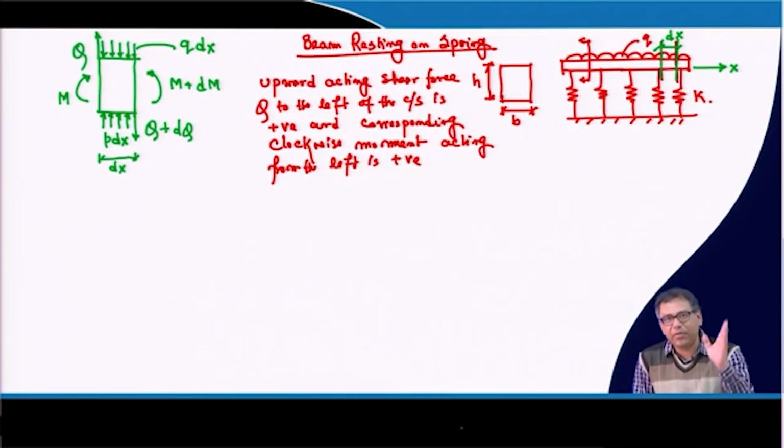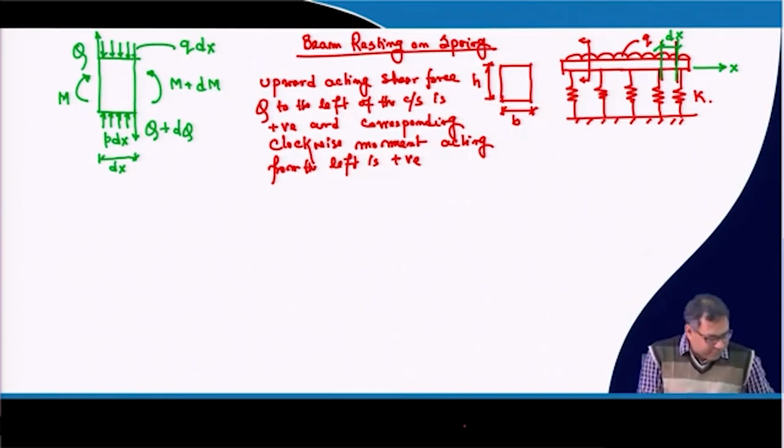The upward acting shear force on the left side is positive, and the corresponding bending moment, which is a clockwise bending moment acting on the left side, is positive. And we will consider the anti-clockwise moment acting on the right side as positive. Clockwise moment acting on the left side is positive, and anti-clockwise moment acting on the right side is positive. Okay, remember that. So now this Q